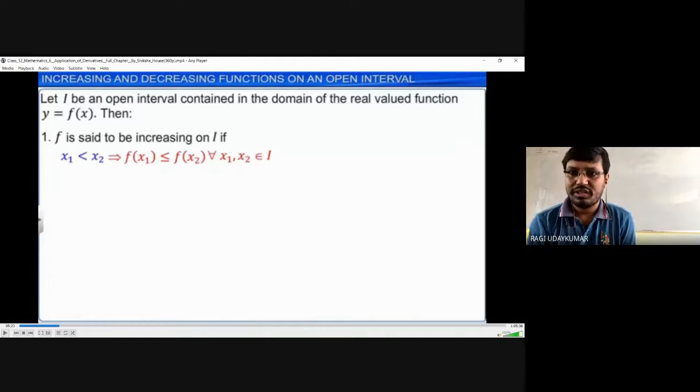This is the actual definition. It is called less than or equal to if it is increasing. x1 less than x2 is nothing but, if you observe the graph of the function, so you can pin it to the... I have stopped the sharing. Now the board is visible to you.